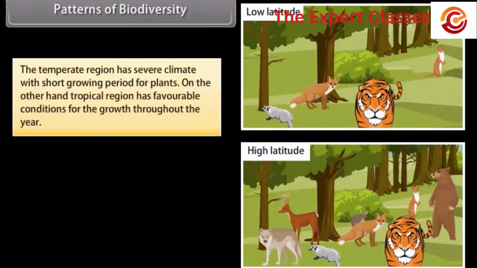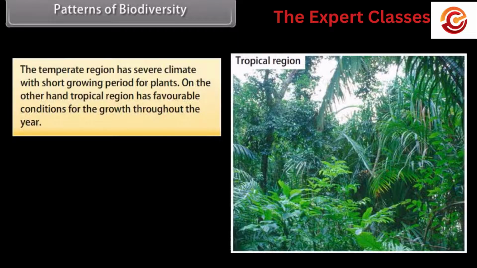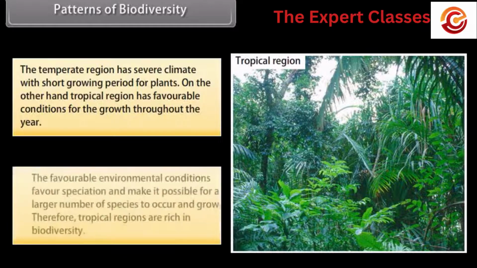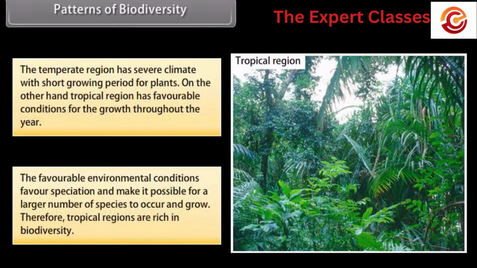The temperate region has severe climate with short growing period for plants. On the other hand, tropical region has favorable conditions for growth throughout the year. The favorable environmental conditions favor speciation and make it possible for a larger number of species to occur and grow. Therefore, tropical regions are rich in